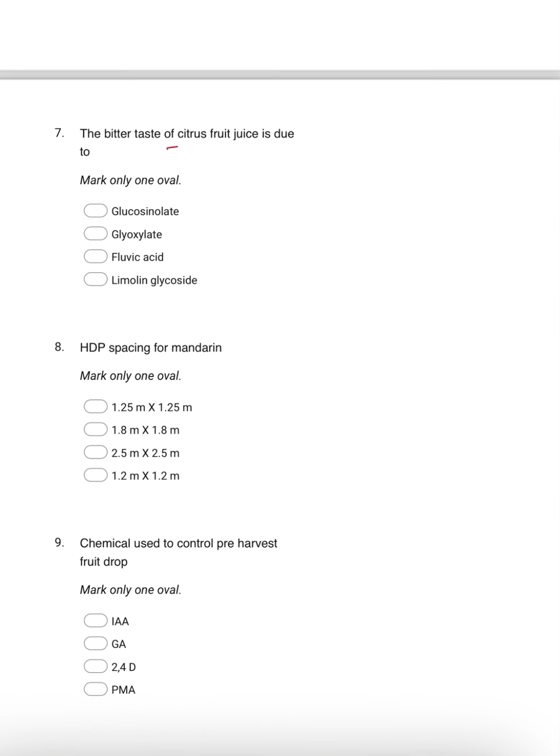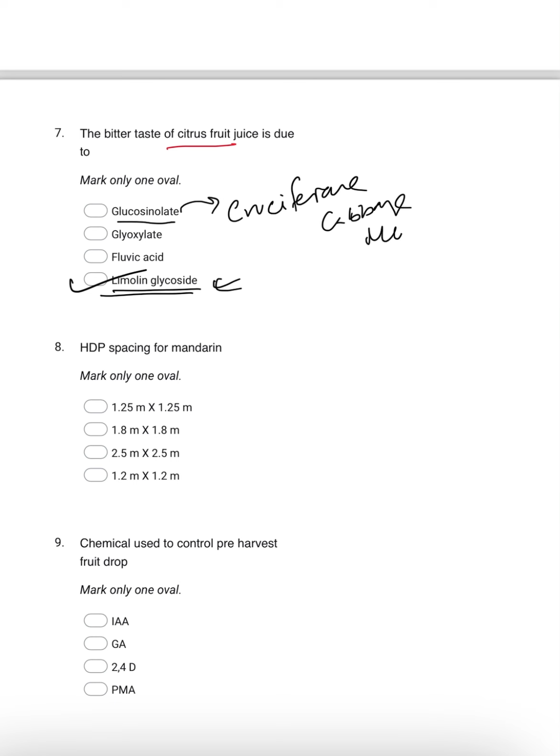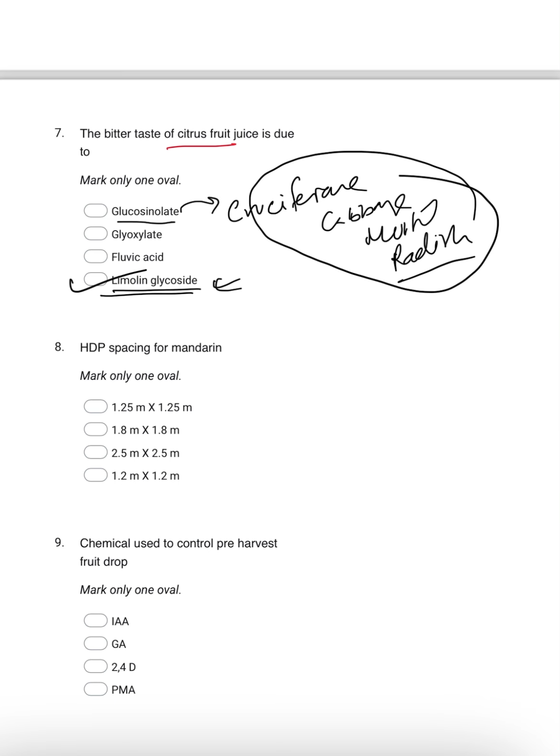Then coming to the seventh question. The bitter taste of citrus fruit is due to limonene glycoside. Glucosinolate is a sulfur containing compound found in the cruciferae family, such as cabbage, mustard or radish. So here our answer will be limonene glycoside.